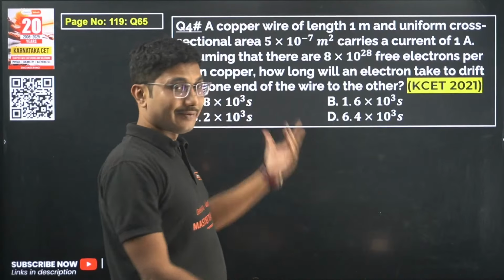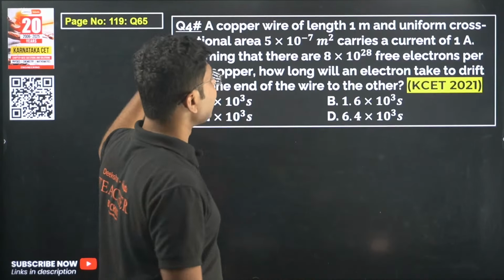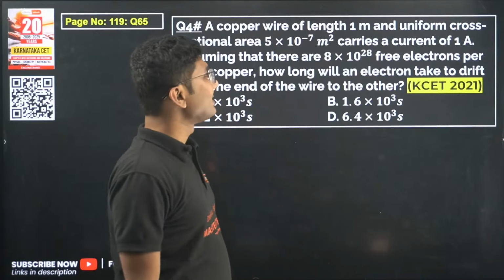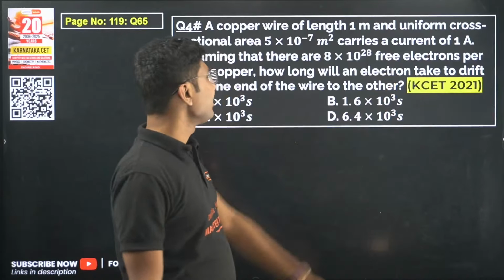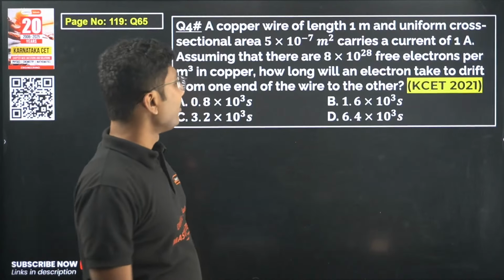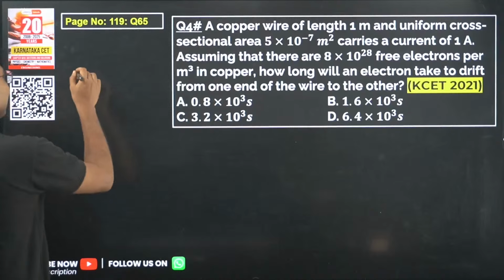So, a very interesting question, and it came in 2021. So, the length of the wire is given, cross-sectional area is given, current is given, number density of electrons is given, and they asked how much time it will take. So a completely different thing was asked.